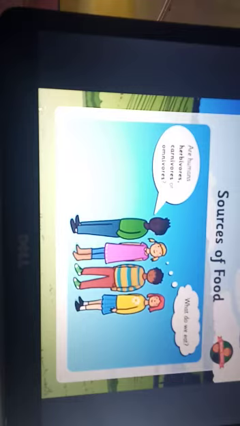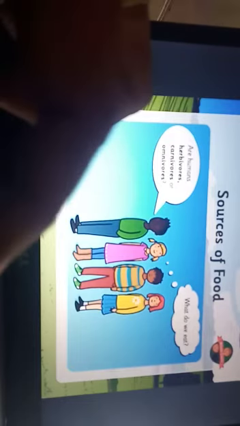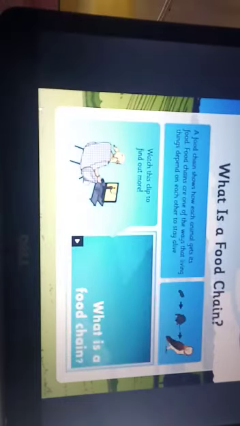Are we herbivores, carnivores, or omnivores? What do we eat? Human beings, students, eat plants as well as other animals. So, human beings are perfect examples of omnivores.